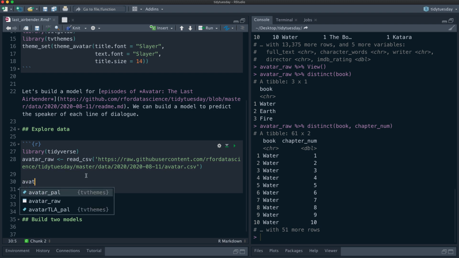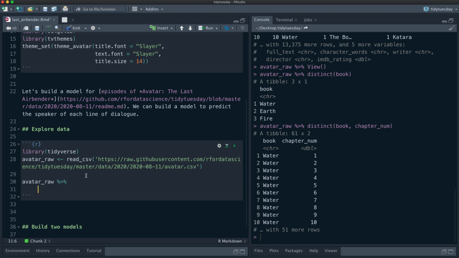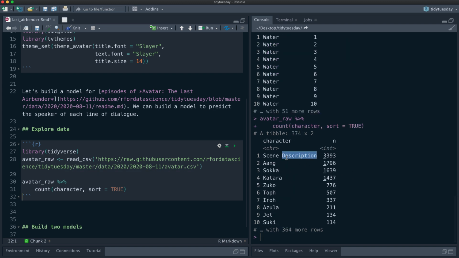So let's see who the most common speakers are here. The scene description is, as we might expect, the most common, and behind that comes Aang. Aang is the main character, the Last Airbender, if you will. And then we have his friends, Sokka, Katara, and Zuko.